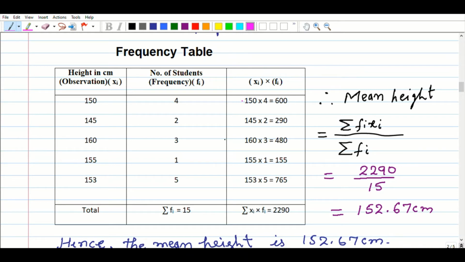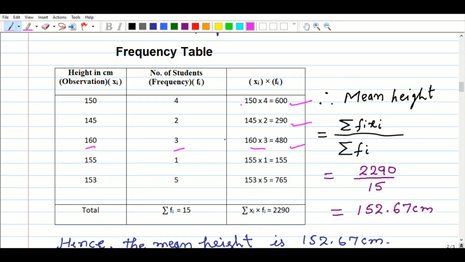First observation, 150 into 4, we get 600. 145 into 2 equals 290. 160 into 3, that is written here, is 480.